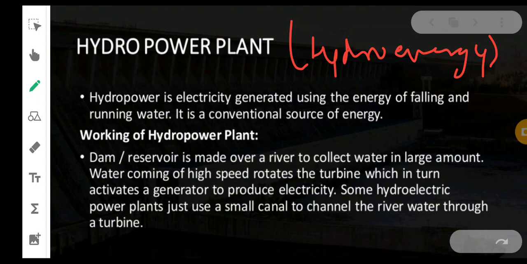Why? Because it is essential that the turbine should rotate. Okay, if the turbine is not rotating, what will happen? The electricity won't be produced.